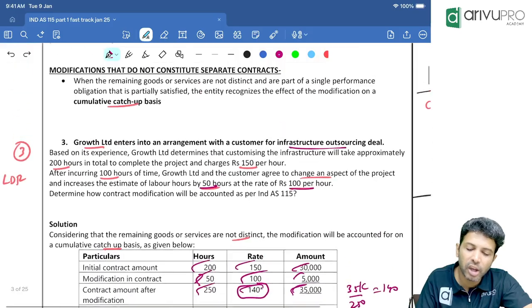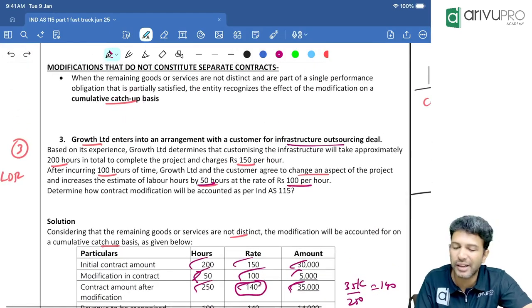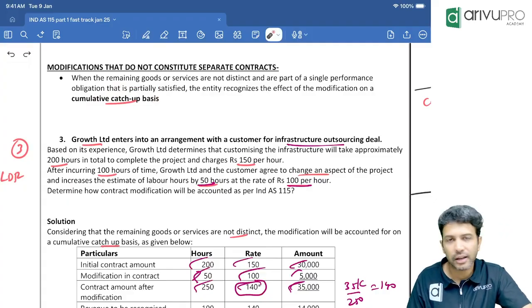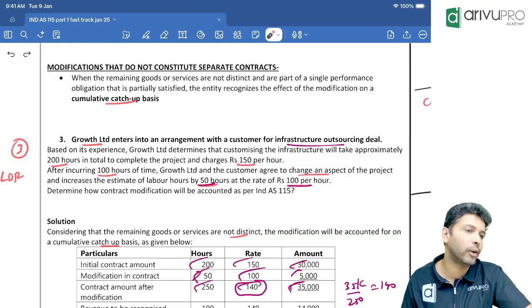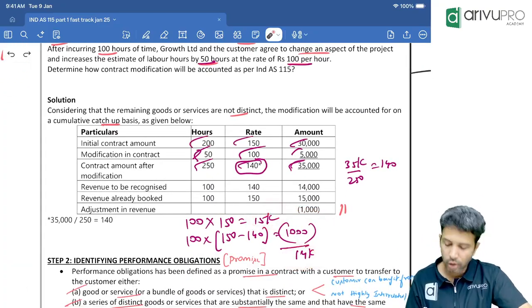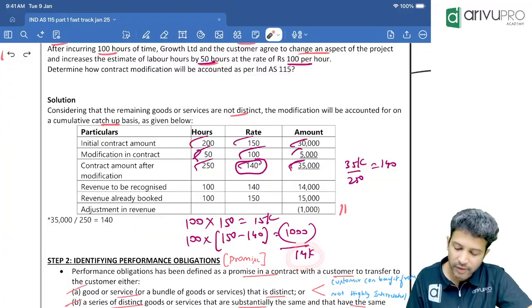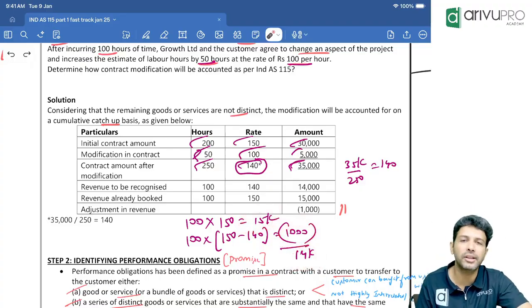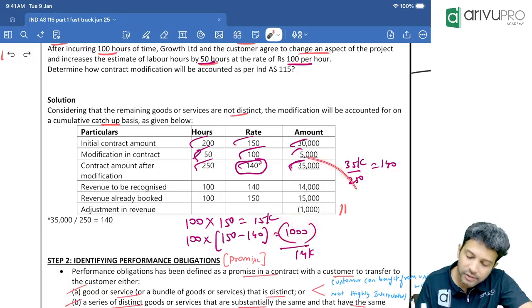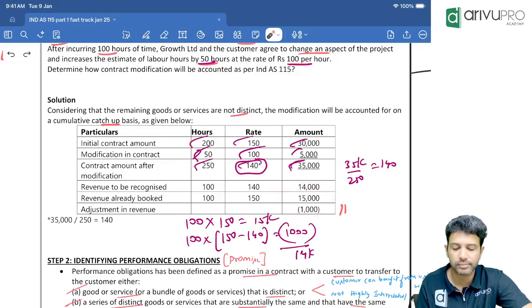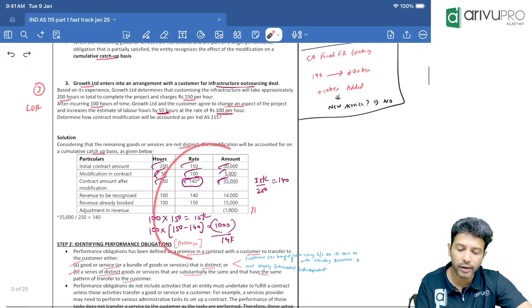That's what we mean by cumulative catch-up basis. Cumulative catch-up simply means adjusting the revenue. Adjusting here refers to both increasing as well as reducing. Here we have booked the 15. We have to book how much? 14 needs to be booked, but we have booked 15. So the 1,000 you booked extra, you reverse it in this period. When this modification happened, you reverse that revenue. That's all this is about. Comfortable, sir? That's what they've written over here. If you need a minute, I'll wait. If you've got it, we'll move forward.